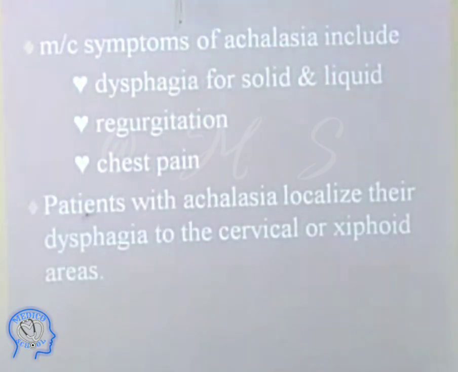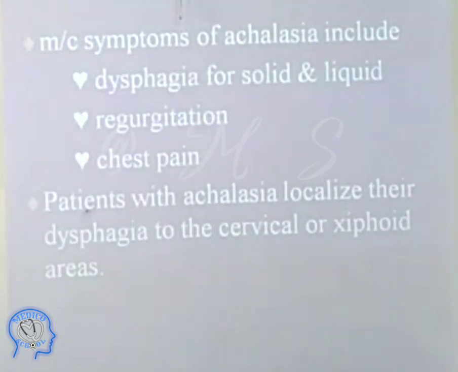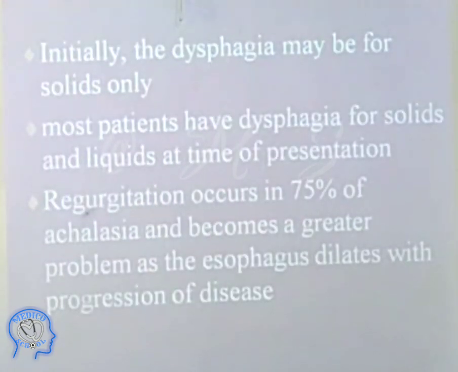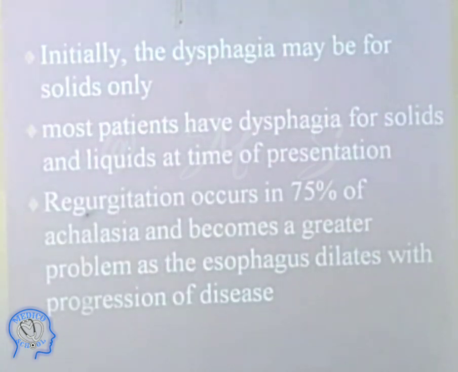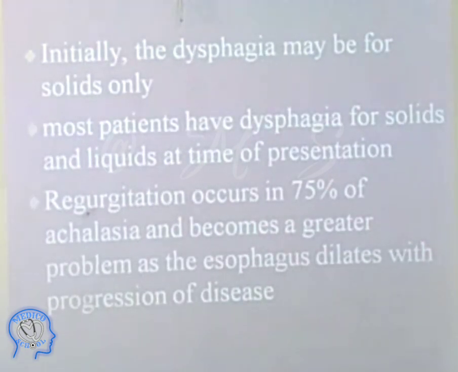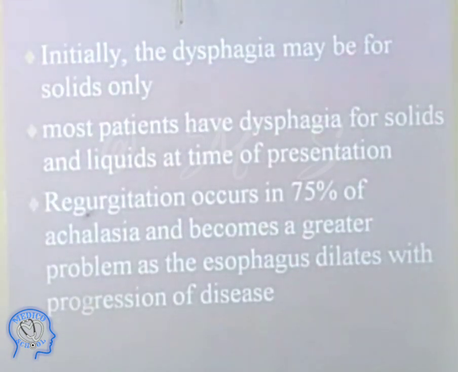The chest pain too, right? People cannot differentiate chest pain from this disease. But if they have a history of regurgitation, then one can say this is because of obstruction of the esophagus. Initially, it may be for solids, and later on, if the disease progresses, then there is an obstruction to fluids also. Most people have dysphagia for solids and liquids at the time of presentation. Regurgitation is 75%. Dysphagia becomes a greater problem as the esophagus dilates with progression. When it dilates upward, it becomes more aggressive.